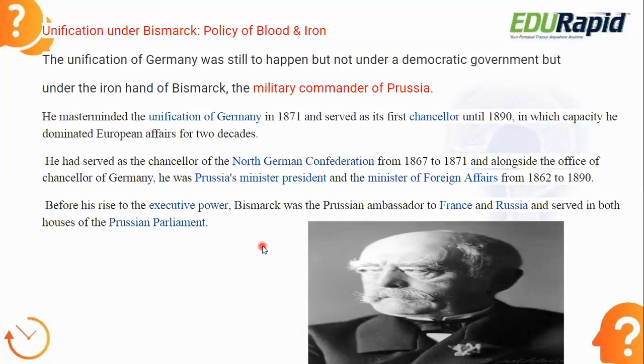Only after that is German unification possible. That was his main goal. So that is Bismarck's ideology. I hope this is clear to you. So next, to implement that,